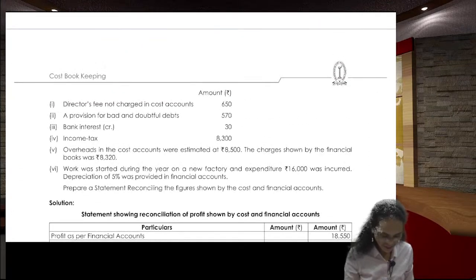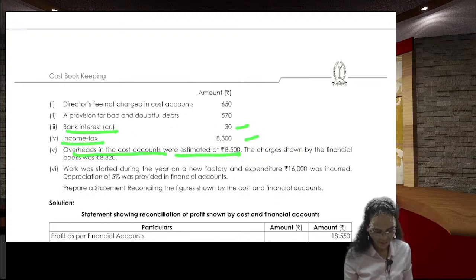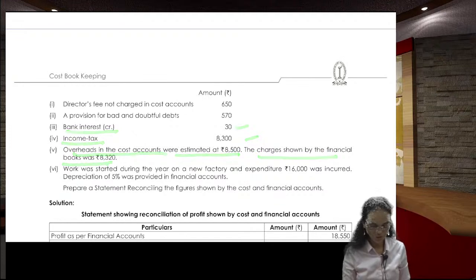Directors' fees not charged in the cost accounts. A provision for bad and doubtful debts is this much. Bank interest credit is this much. Income tax this much. Overheads in the cost accounts were estimated at 8,500, and the charges shown in the financial books of accounts is this much.